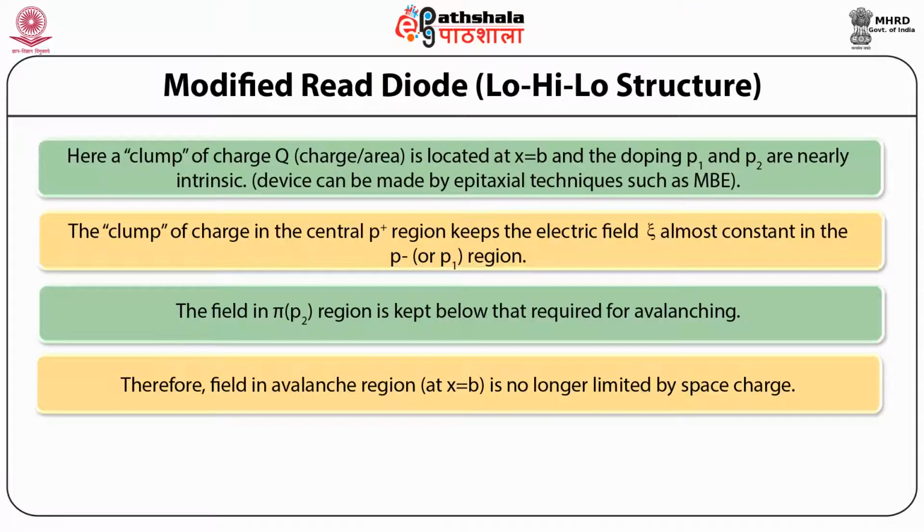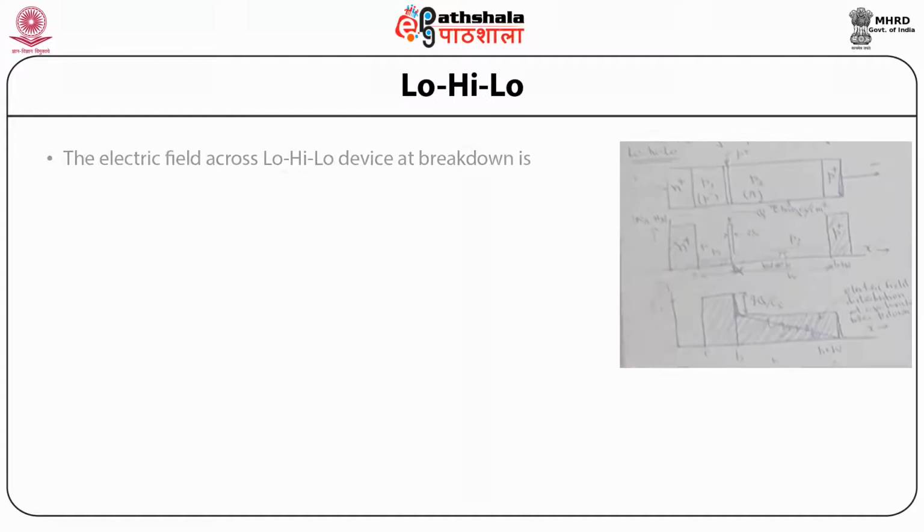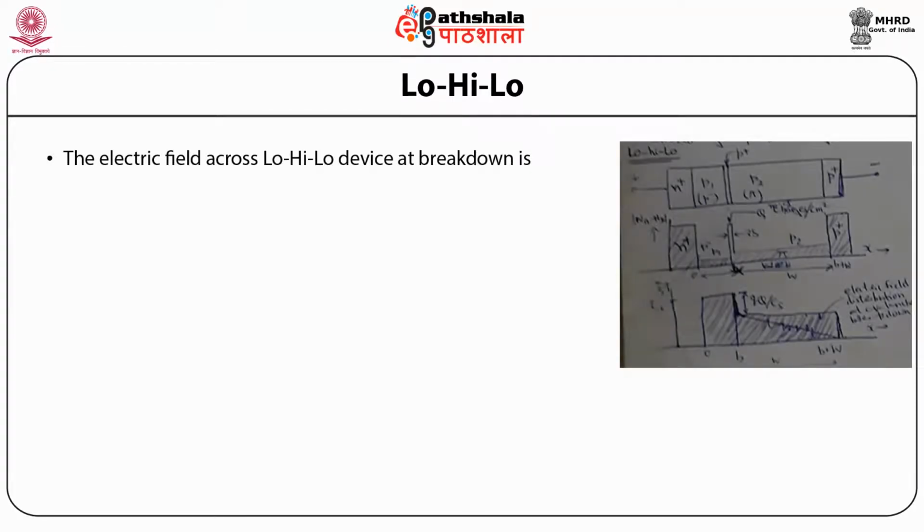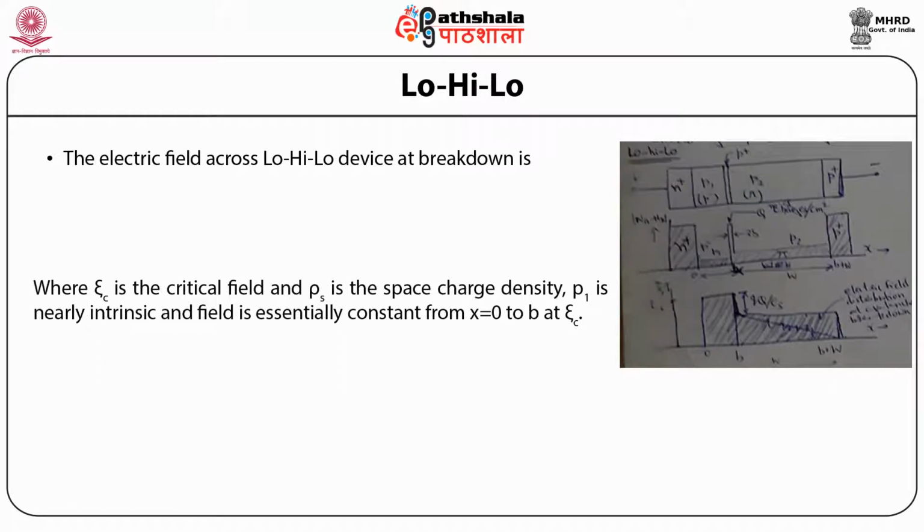So the low-high-low structure is given over here and the corresponding variation of the charge density and the electric field. The electric field across the low-high-low device at breakdown is zeta equal to zeta C minus 1 by epsilon S multiplied by the integral from 0 to x of rho s dx, where zeta C is the critical field and rho s is the space charge density.